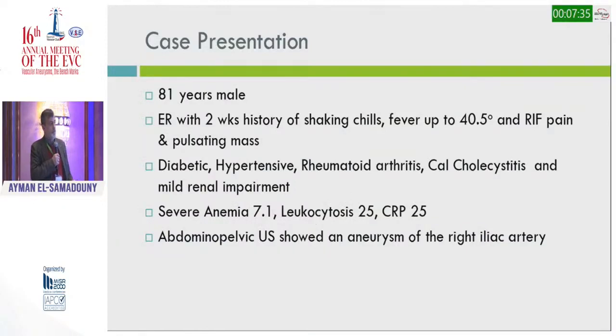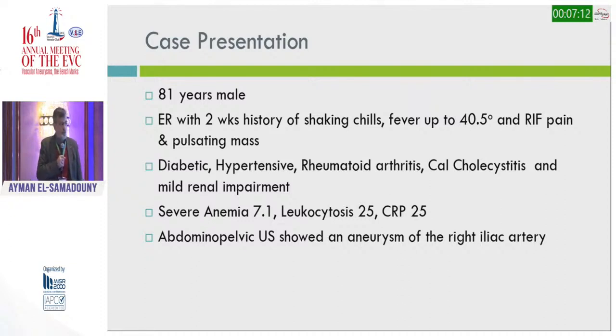He's an 81-year-old male. He presented to the ER with a 2 weeks history of shaking chills, fever up to 40.5, and right iliac fossa pain and pulsating mass. He is diabetic, hypertensive with rheumatoid arthritis and chronic kidney disease with mild renal impairment. He presented with severe anemia, 7.1, with leukocytosis and actually sepsis.